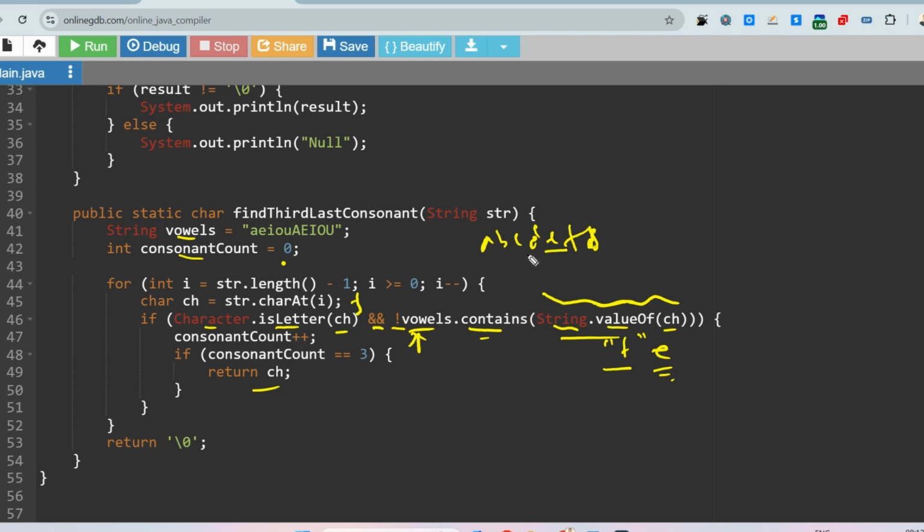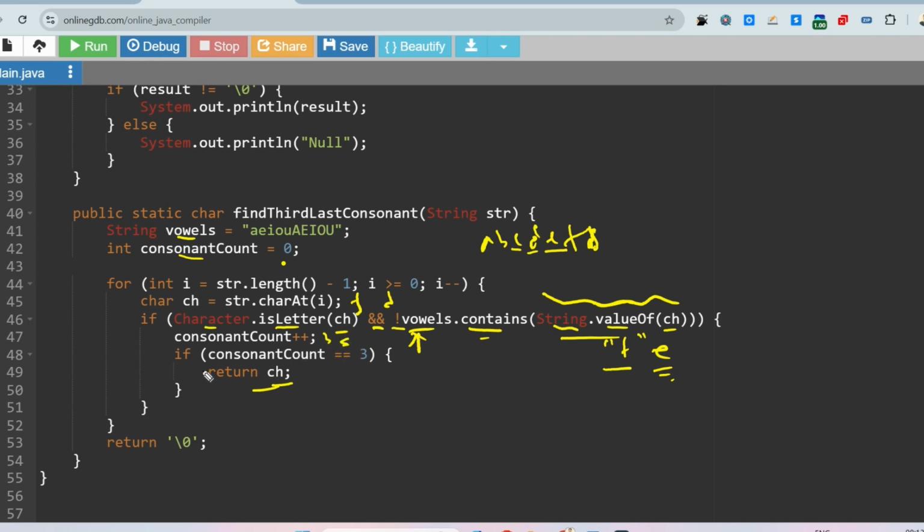Then again it will go to the next iteration, and d will be the next character, and d will be the second consonant. This way it will check for c, so c will be the next consonant. As soon as the consonant count is 3, it will return the character ch, the current character c.